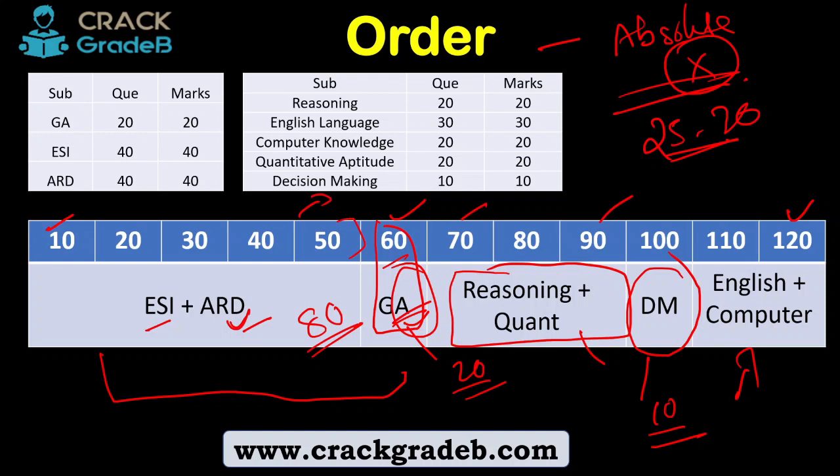Now let's move forward to the last minutes, that is 110 to 120. In the last 20 minutes, spend the time on English and computer. Computer is also equal to general awareness. If you know, you know. If you do not know, you do not know. What is a floppy device? Is it an input device or an output device? Simple. If you know it, you know it. If you do not know, you cannot answer it.